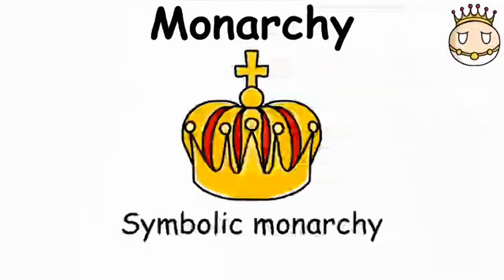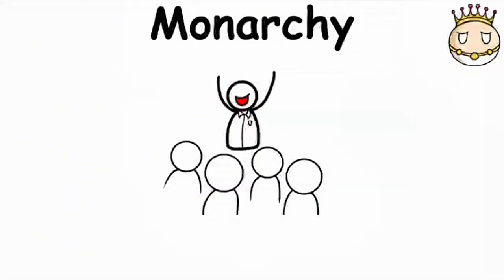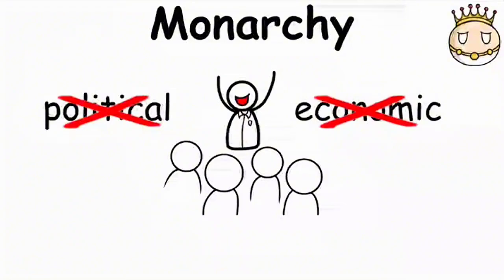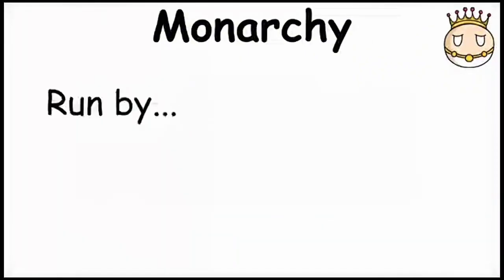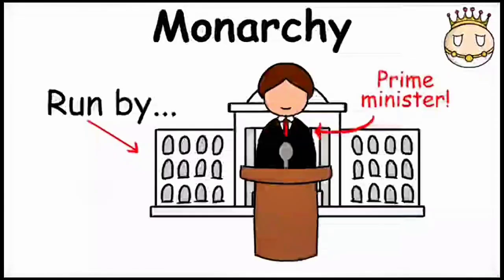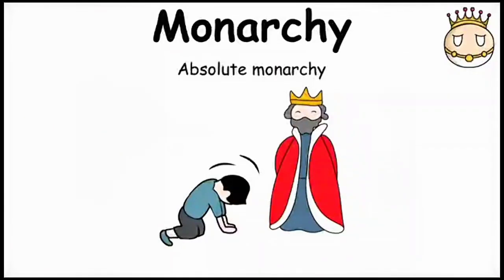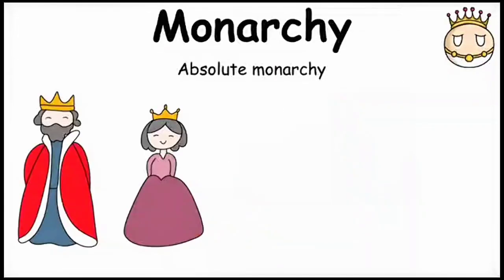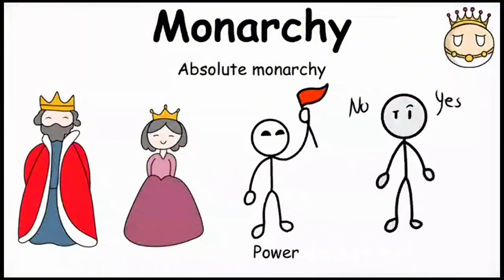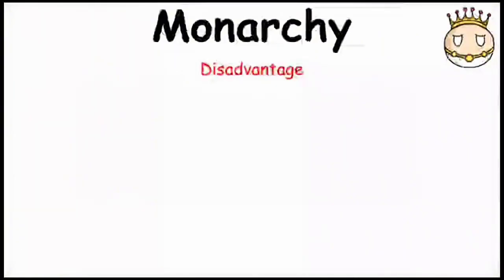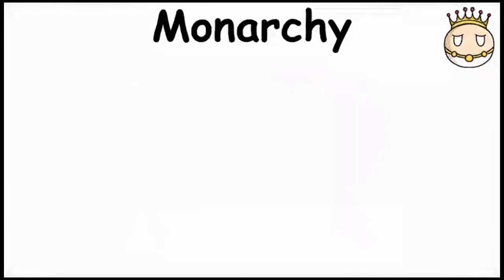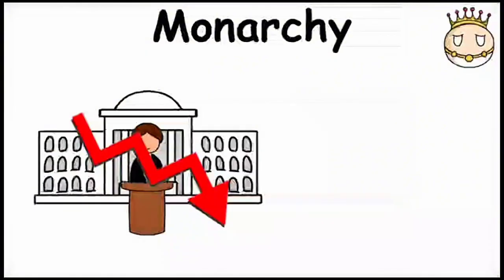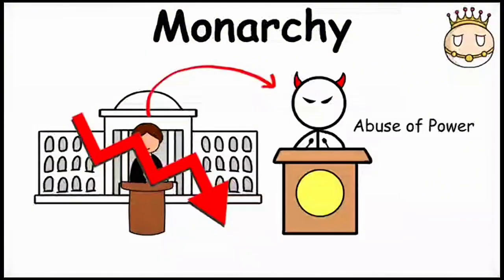For example, symbolic monarchy, where the monarch has no political or economic power, like the United Kingdom. Instead, the country is run by a parliamentary government led by a prime minister. On the other hand, an absolute monarchy is where the king or queen has the power to make all the important decisions in a country. The disadvantage of a monarchy is that it can lead to unsuitable leaders who came to power because they were the heirs. This often leads to a lack of democratic governance and the potential for abuse of power.